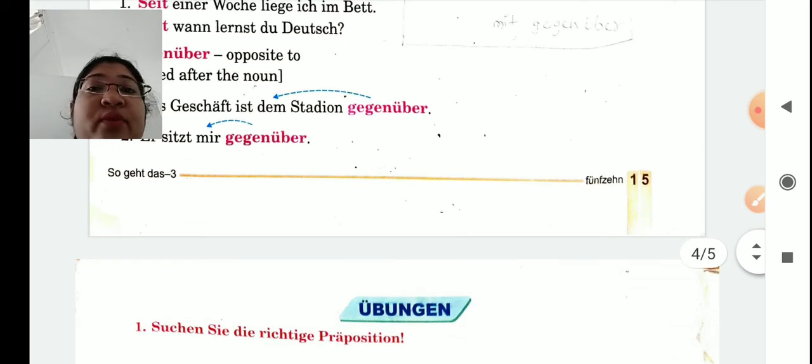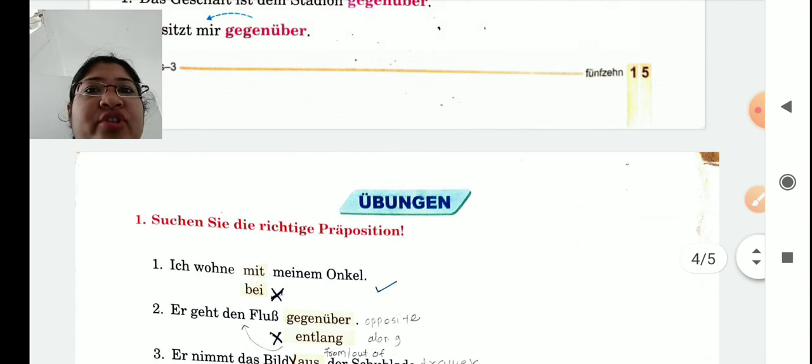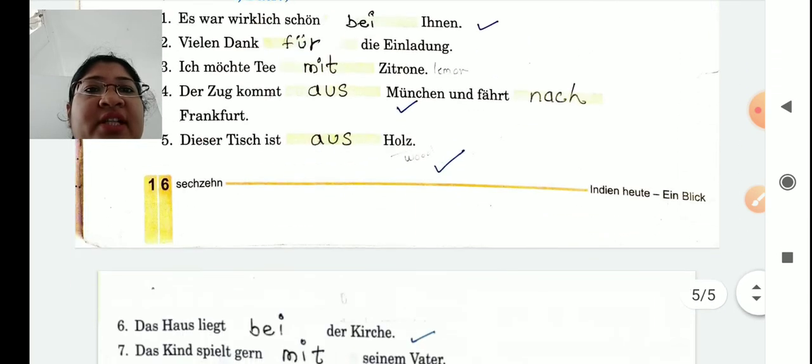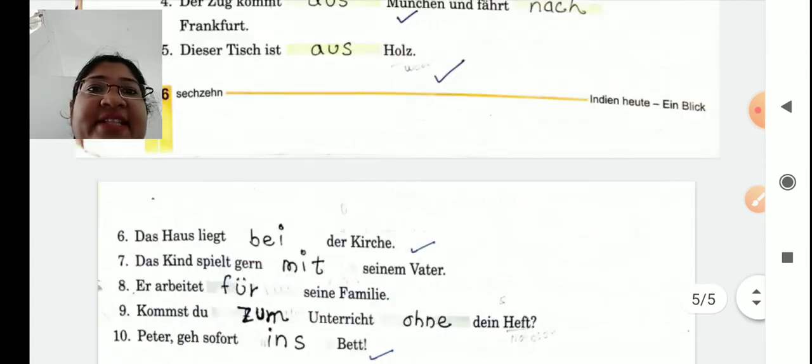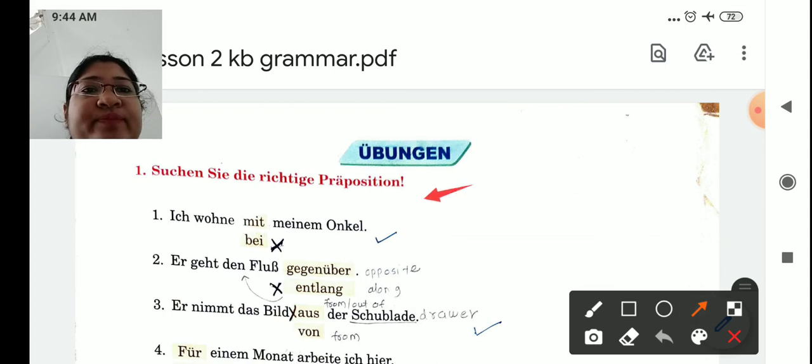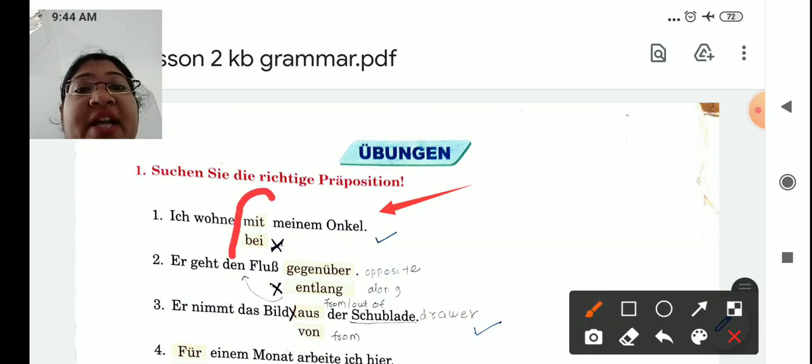So that was our prepositions, students, accusative and pure dative prepositions we have learned. Now they have given here 3 exercises. One example I am going to solve for you. The rest you have to solve. The first one. Ich wohne mit oder bei meinem Onkel. Now you are living, as I told you, with your uncle. It's not your life partner. So what do we use? Bei. I am living at the place of my uncle.